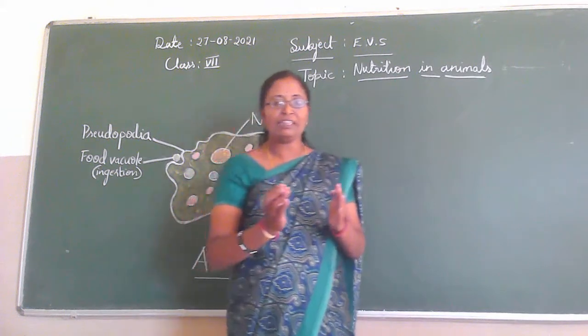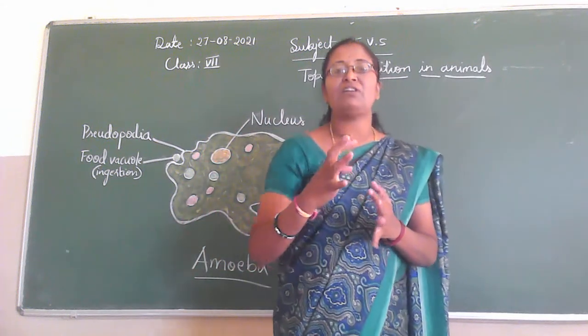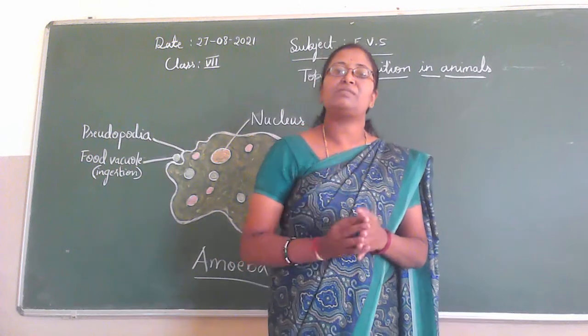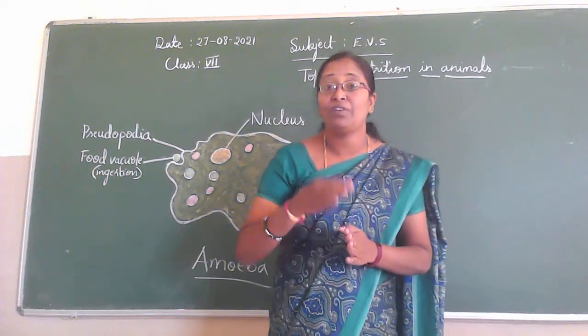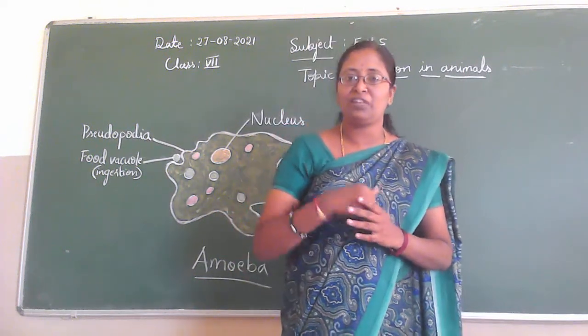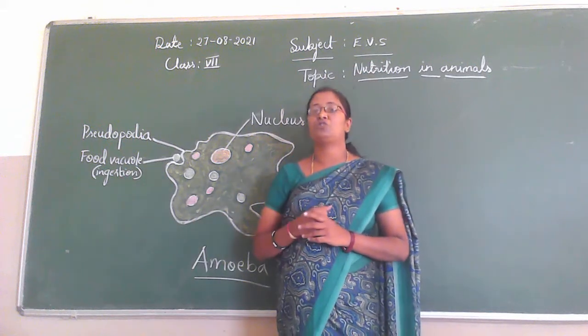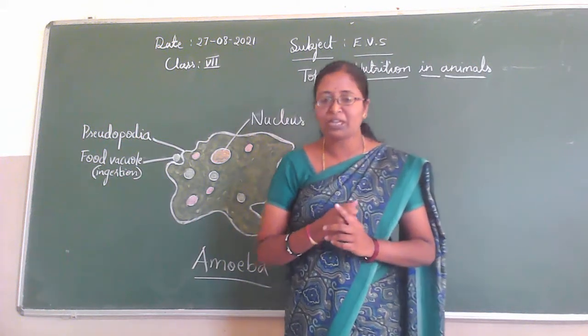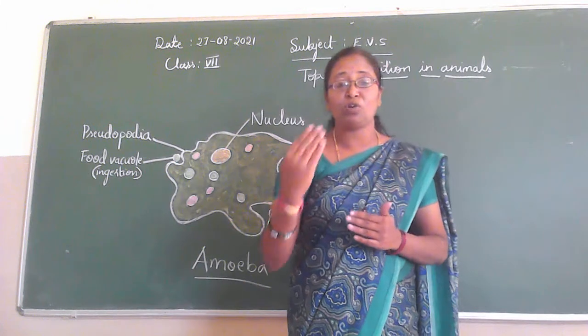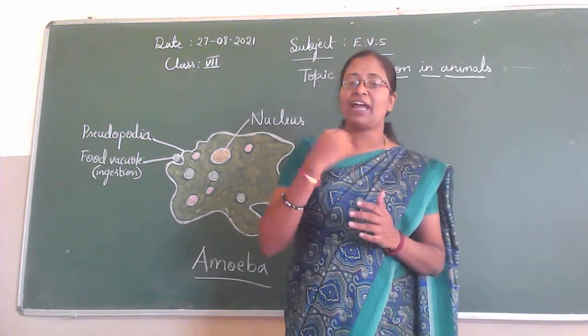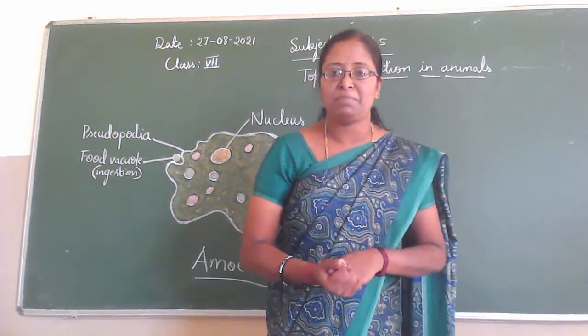The organisms which cannot be seen with our naked eye can be seen with the help of a microscope. Such organisms we call microorganisms. Here is one example, that is amoeba.